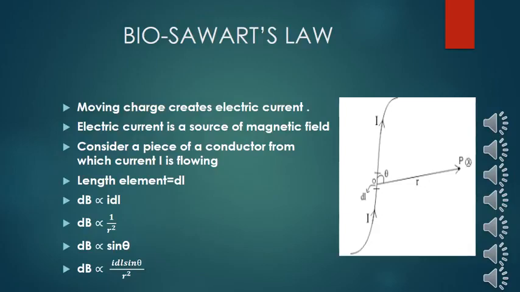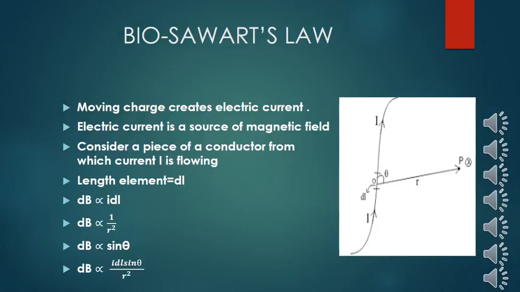We can find the magnetic field at point P through this current element. So this point P is at a position r, making an angle theta with dl. Some magnetic field is produced here, so the strength of that magnetic field is dB.